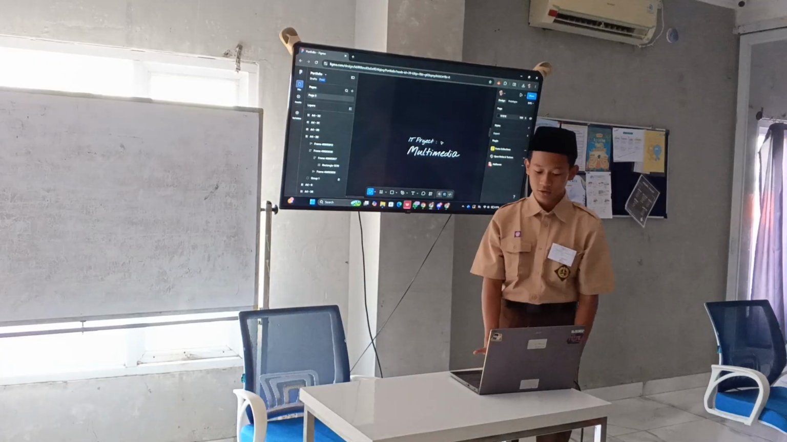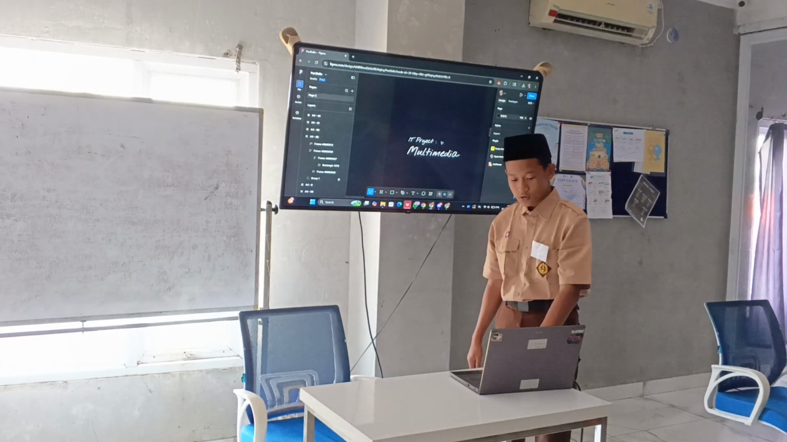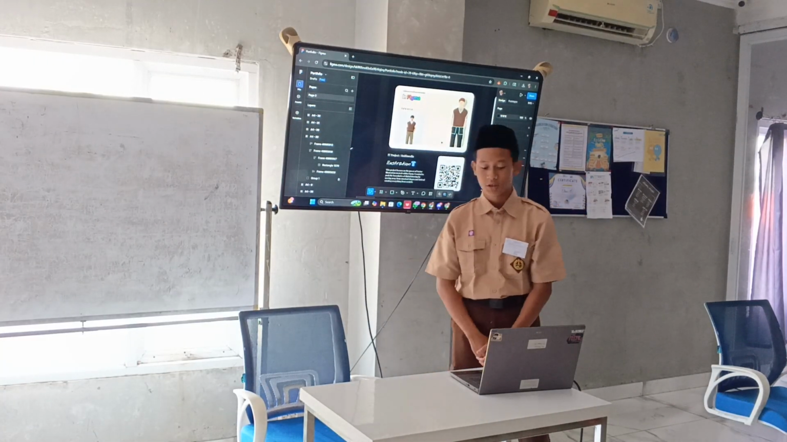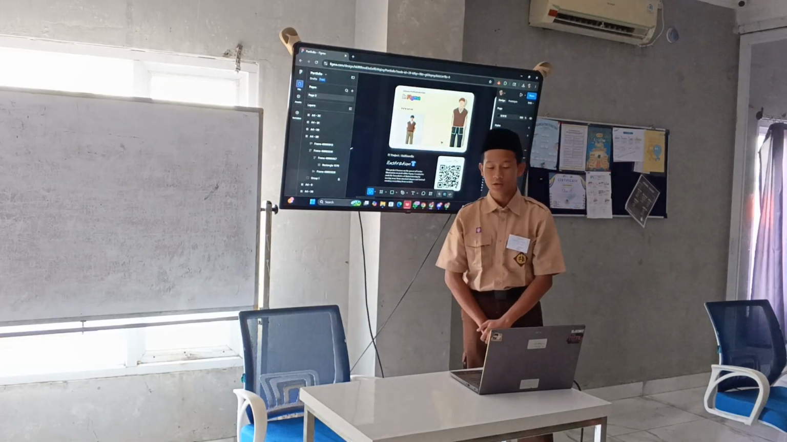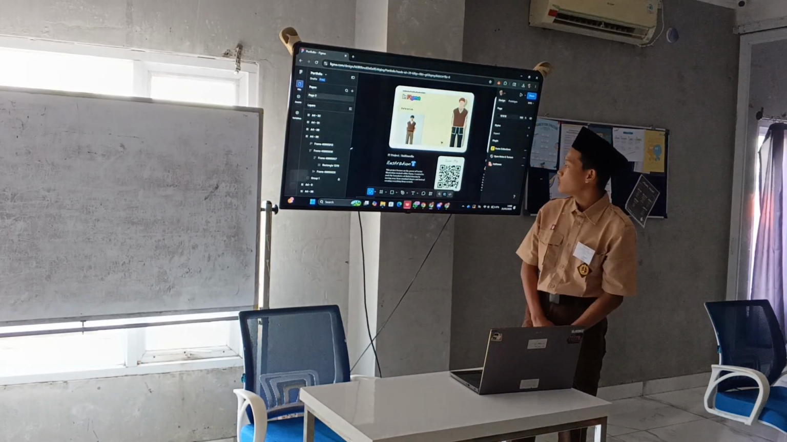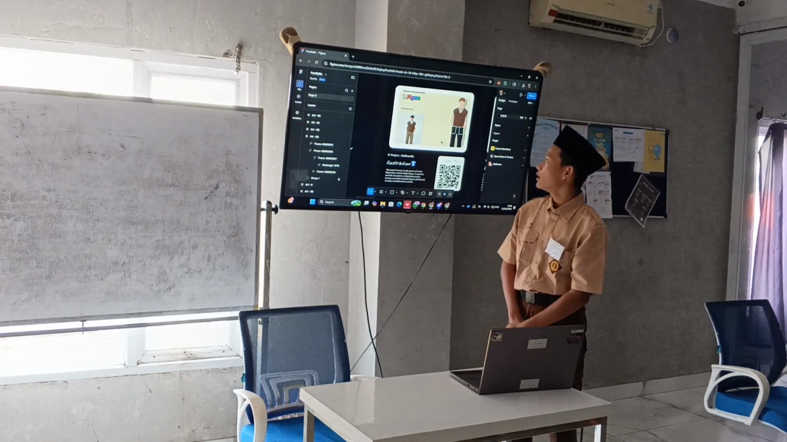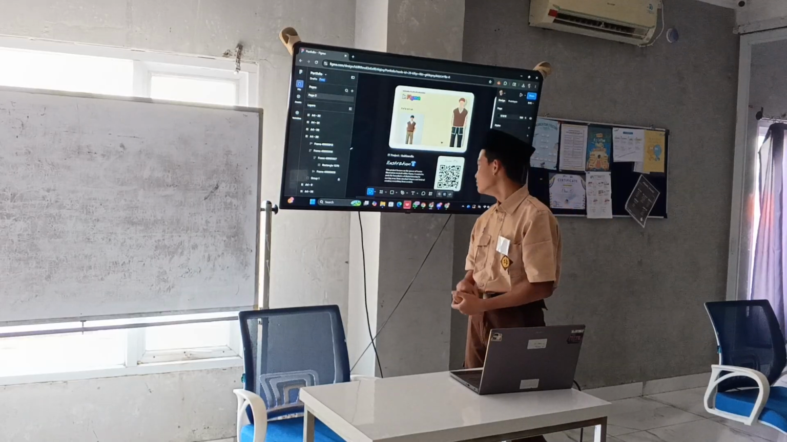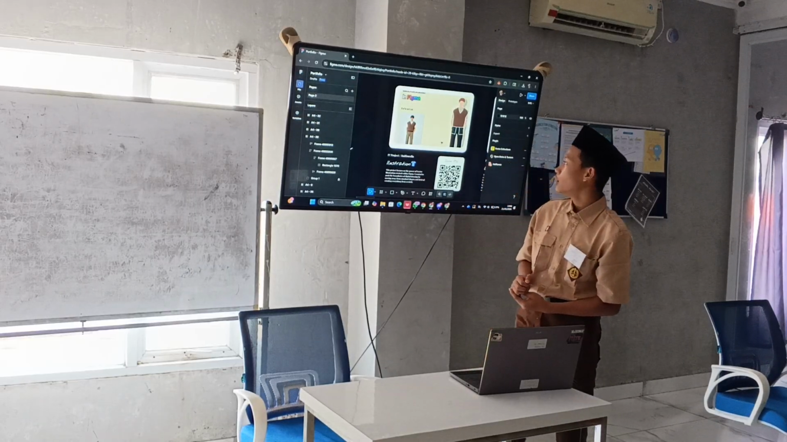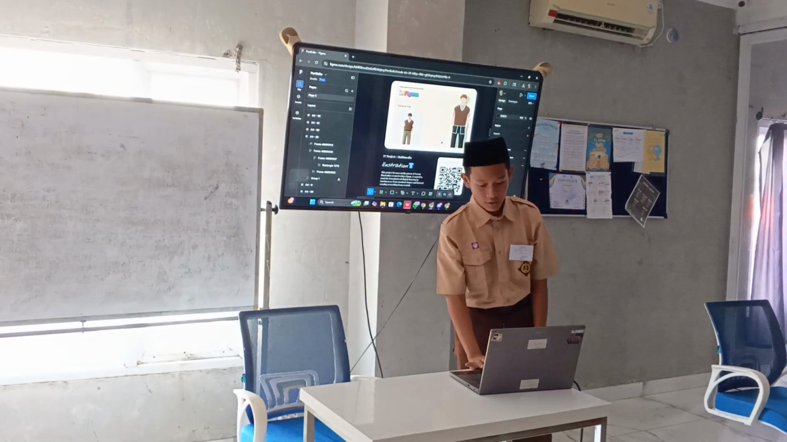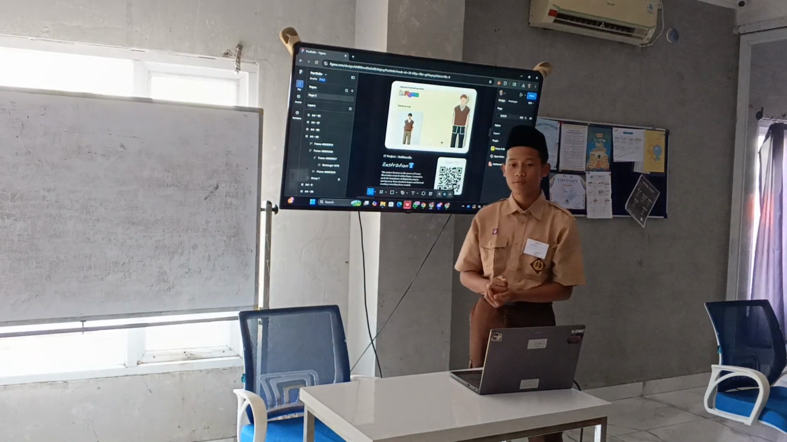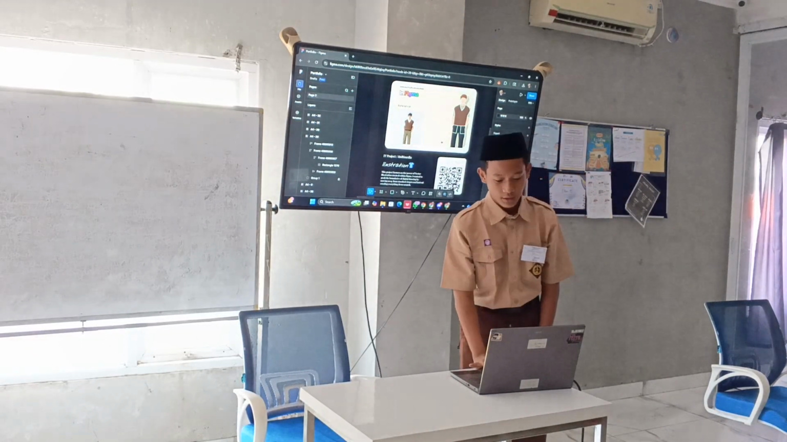Okay, next we go into the multimedia project. First there is illustration. This is the first multimedia project. I made an illustration about fashion or outfits. In here I got the reference from Pinterest.